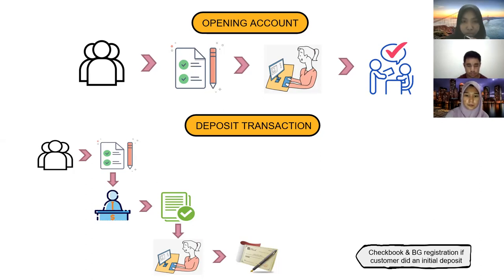And there are additional procedures if the customer does the initial deposit. After the customer makes an initial deposit at the teller, then the customer takes the check and billet giro book request to customer service by bringing proof of deposit. The next, customer service forms the checkbook and billet giro registration, and also personalized checkbook and billet giro.